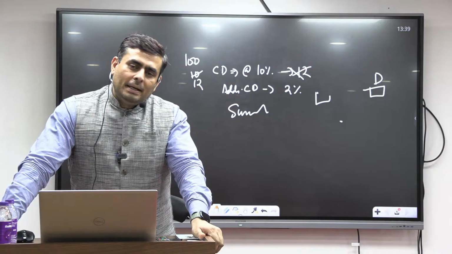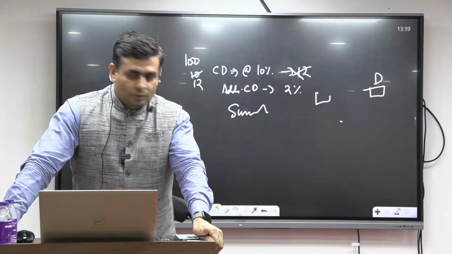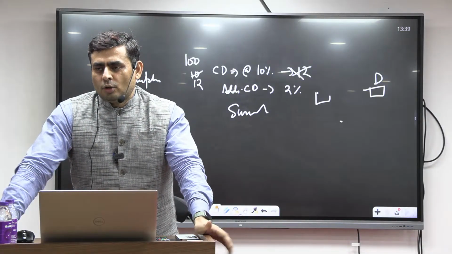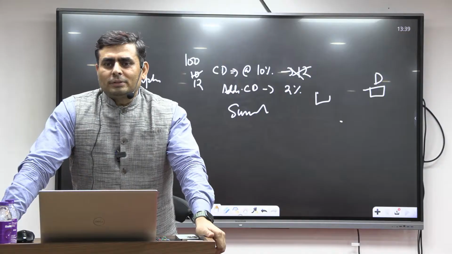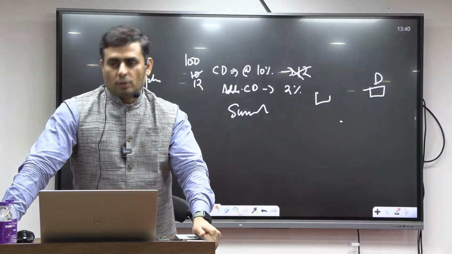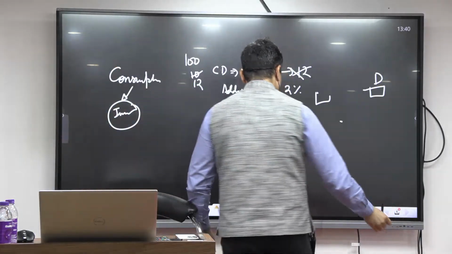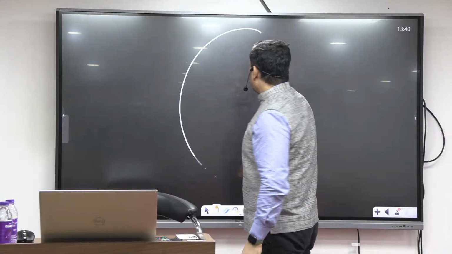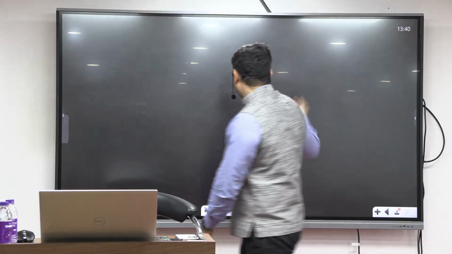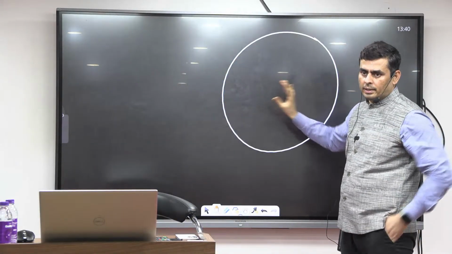But do you know that in many places it is written as a 5 slab structure? 0%. So 0%, 5%. Now the public is asking, what kind of percent is 0%? 0 means 0. How can you consider 0%? If it is 0. But in the GST system there is a need to consider 0% also. The reason is, see, understand in this way. So this is the entire goods and services in India. Entire goods and services in India. Like this. So all the goods and services are going to be sold in India.